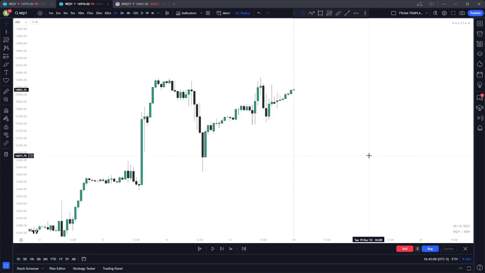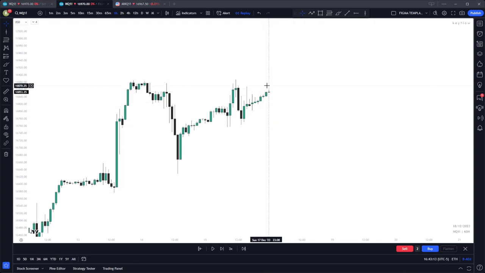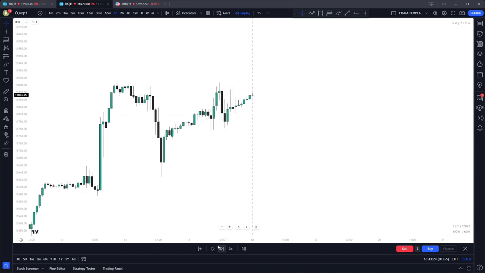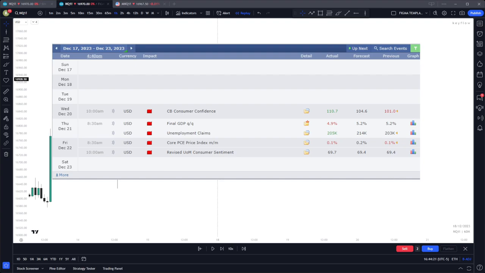Now that we've gone over our rules for execution, let's take them to an actual chart and watch this play out. This line here marks the weekly open, so this is the Monday that the week opens. Our first rule is that we want to avoid trading Mondays, so let's skip over to Tuesday's session. Now that Monday has traded, let's take a look at the economic calendar for this week to determine when we can take a trade. If we look at the economic calendar here, we can see that we do not have any news on Tuesday, so we skip this Tuesday as well.